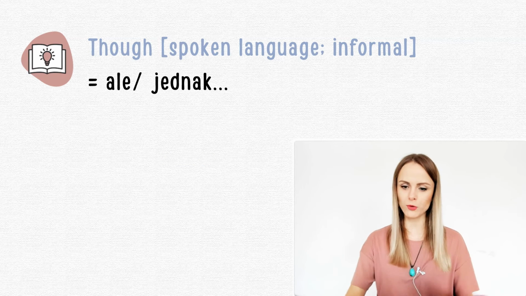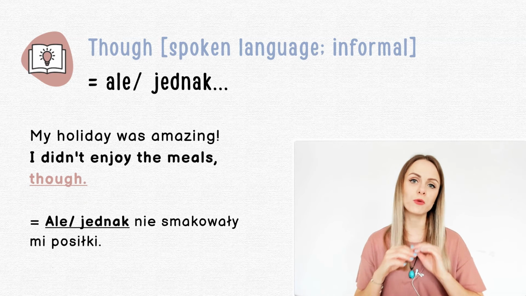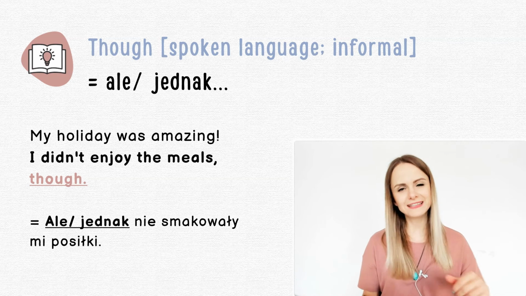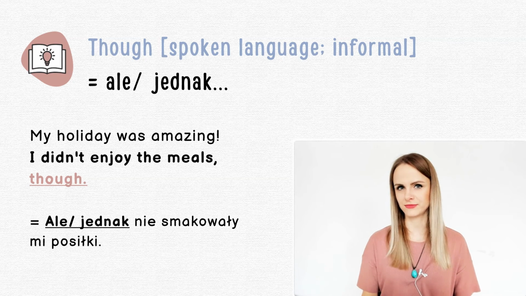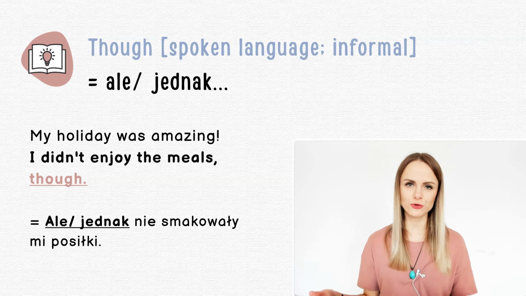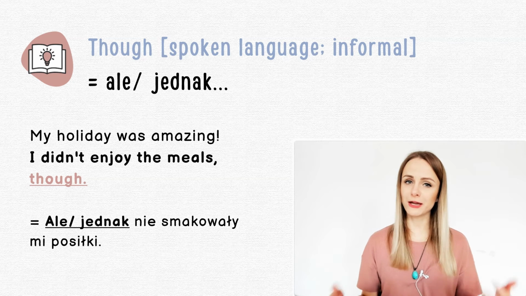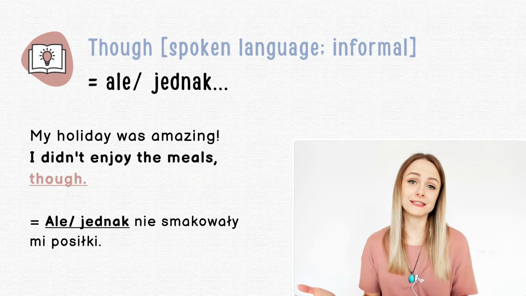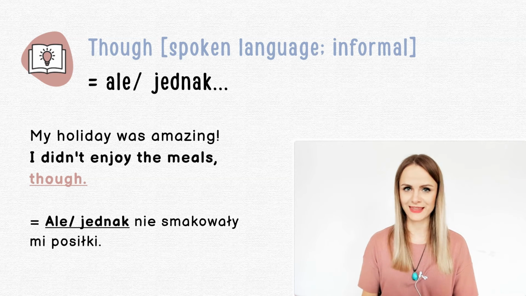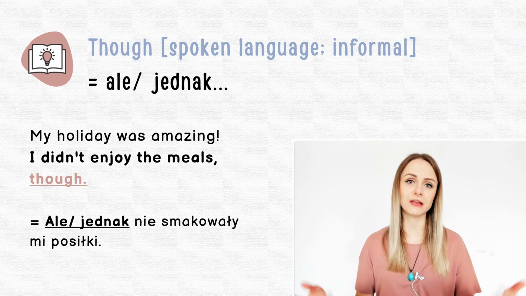And now maybe one more example with though. My holiday was amazing. I didn't enjoy the meals though. So it's like, my holiday was amazing, but I didn't enjoy the meals. But here, though, at the end of the sentence, my holiday was amazing, I didn't enjoy the meals though. So I hope you get the idea how all these structures work.